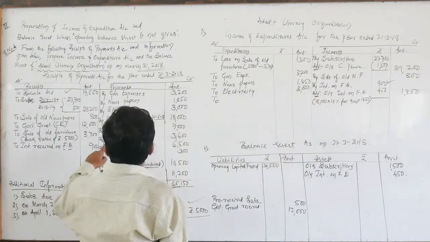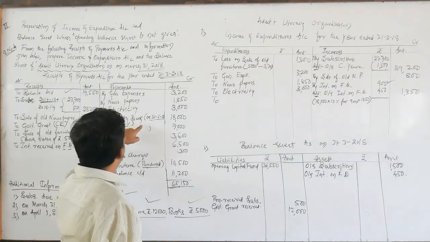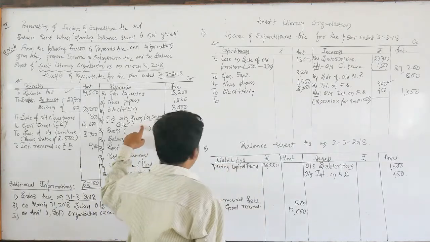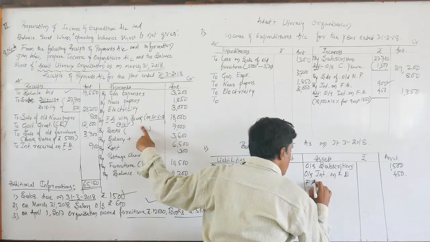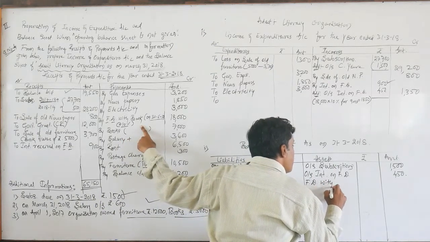To FD, dear students, it is an investment. We need to write it on the asset side: fixed deposit with bank.